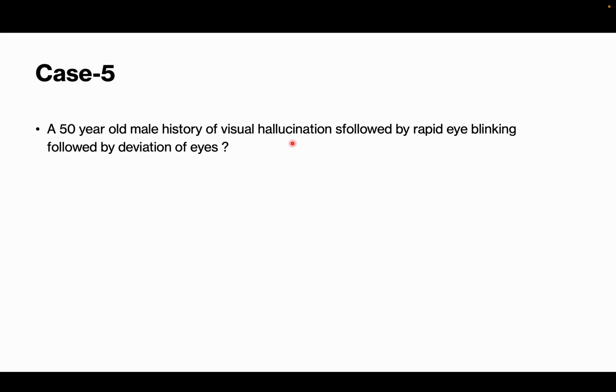A 50-year-old male with a history of visual hallucination. Visual hallucination is generally followed by eye blinking, followed by deviation of eyes. Visual hallucination generally starts in the occipital lobe, followed by rapid eye blinking, which tells you that it is all in the occipital lobe. That is followed by deviation, mostly occipital.